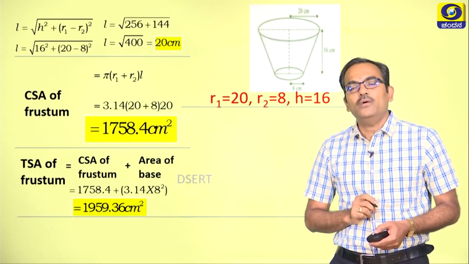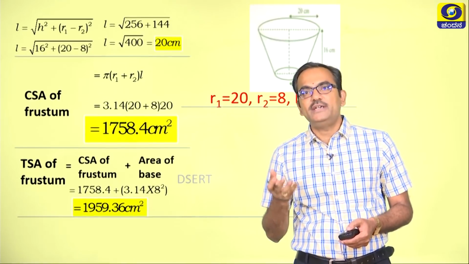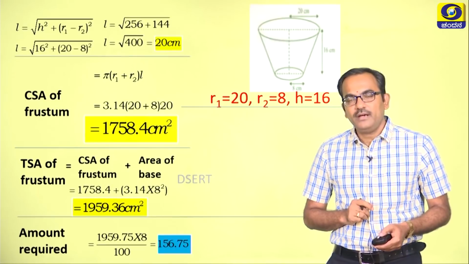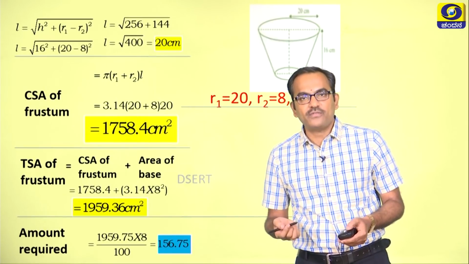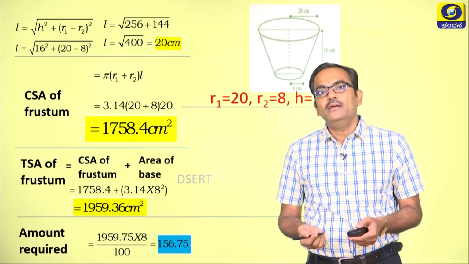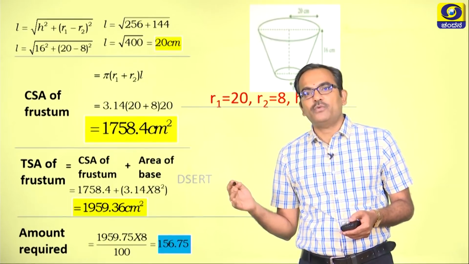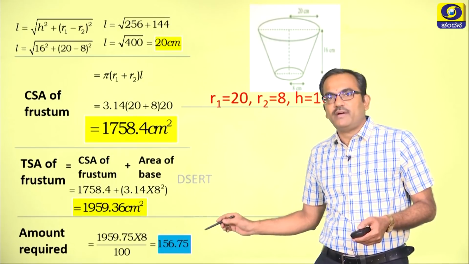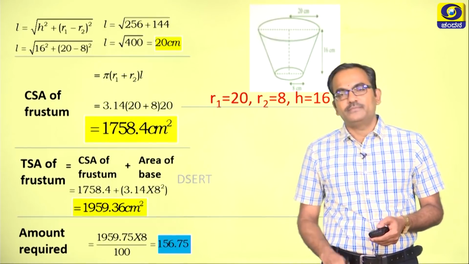Now, the next question is to find the rate of the sheet. Now, the material required, the rate is given as 8 rupees per 100 centimeter square, and ultimately the amount that is required to make this frustum of cone is 156.75. This is one part of the problem.